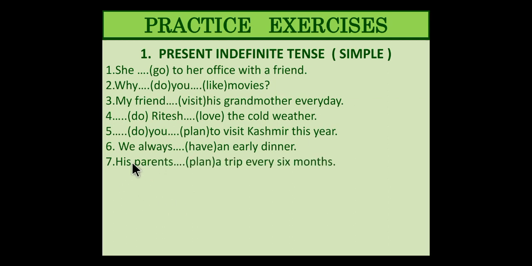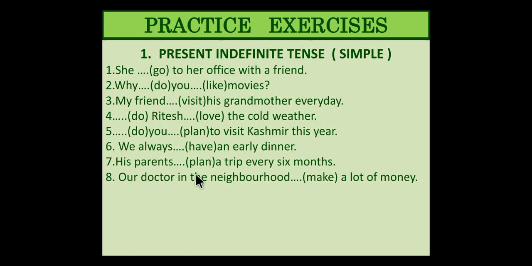Then, his parents, singular? Is it singular? His parents plan a trip every six months. This is what is called a complicated subject. His is singular. Parents are of course more than one. His parents plan a trip every six months, because we are talking about his parents as a set of parents, one set. So we consider it as plan a trip every six months.